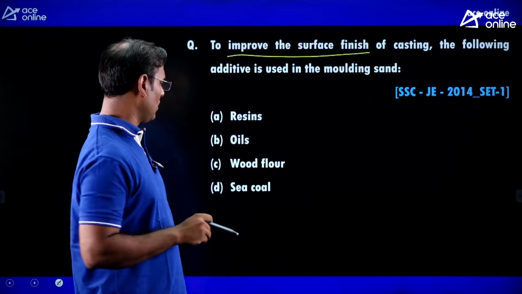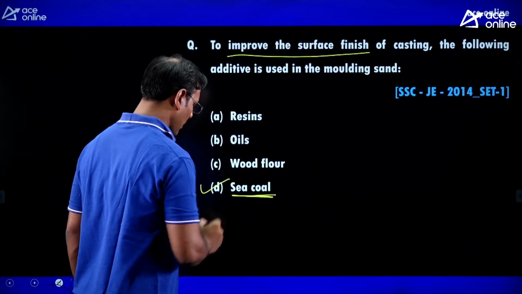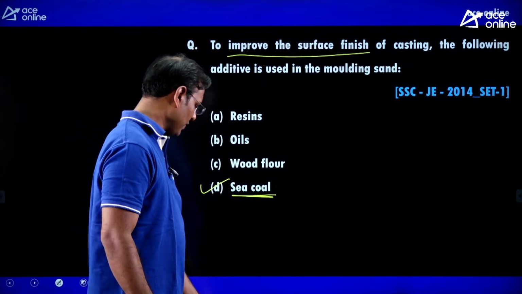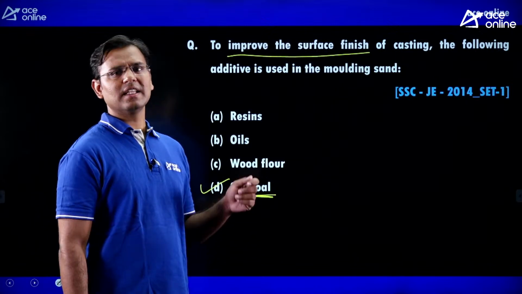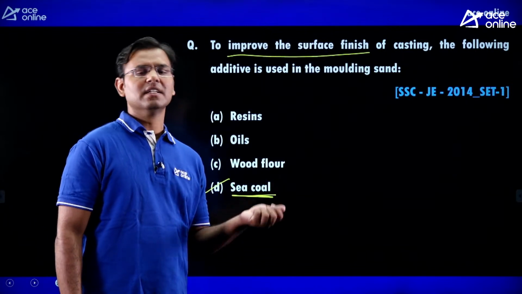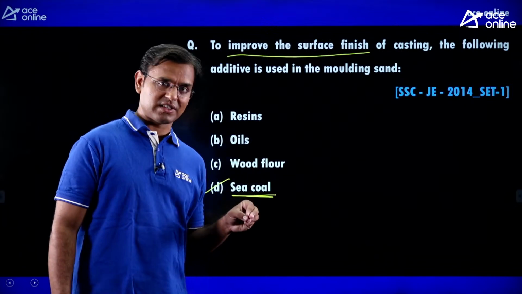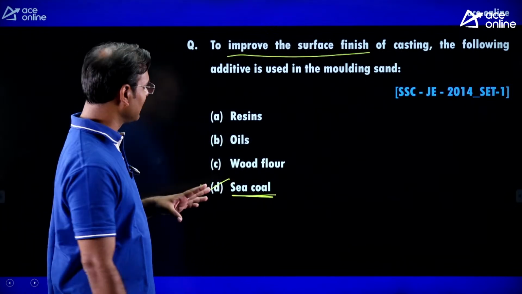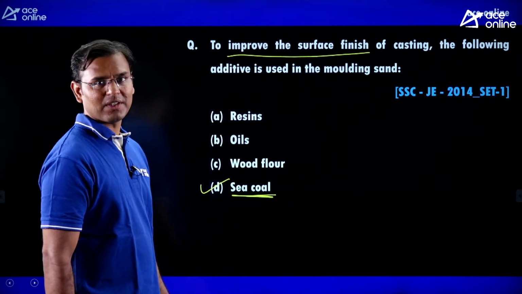Guys, while making the mold, if you are using sea coal in powder form, this coal is in powder form and it is very smooth. If you are using this coal, then the mold walls are also very smooth, and in that cavity we are pouring the molten metal, then we can get a good surface finish of the casting, meaning the cast component has a good surface finish.